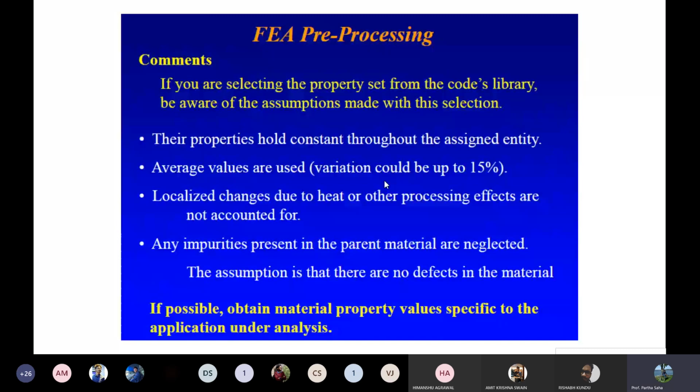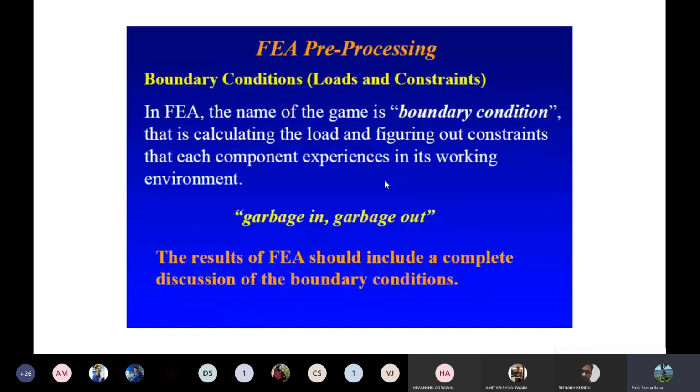Next, the boundary conditions in a finite element software. The boundary conditions are very important. The loads and constraints, because it's garbage in and garbage out. Whatever you give in, you get the same result, right? So initial parameters are very essential. If you give wrong information, you get wrong results.